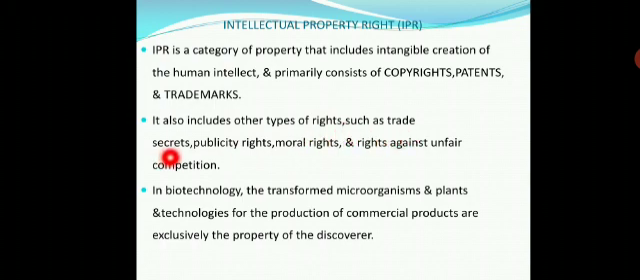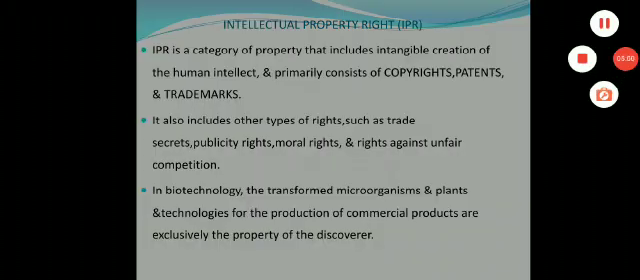Then it also includes other types of rights such as trade secrets about the plant species, publicity rights, publicity of the plants, moral rights and rights against unfair competition, unwanted competition. We want to avoid the unwanted competition. Next one is in biotechnology, the transformed microorganisms and plants and technologies for the production of commercial products.